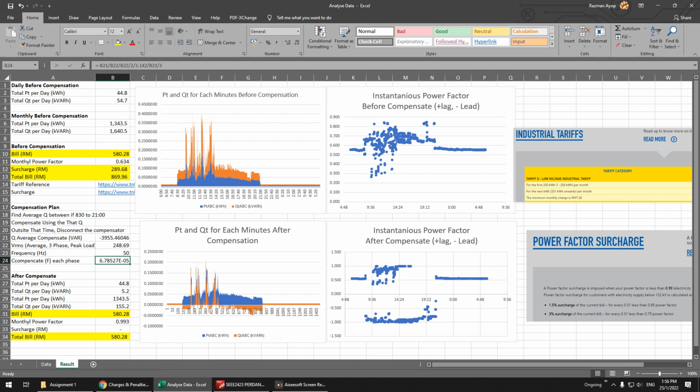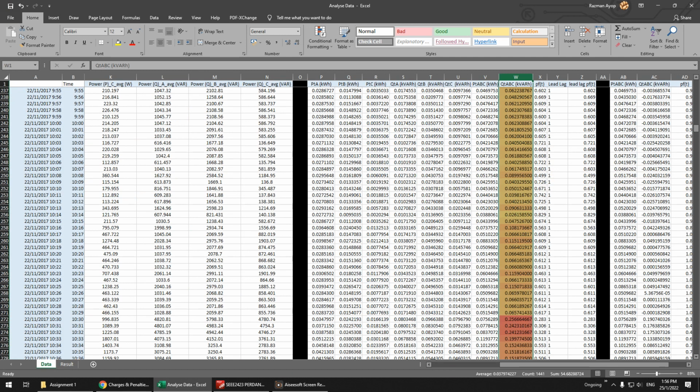Actually, you have to analyze each phase. It is much better if you can analyze each phase. After compensation you have to show it. This is before the compensation, and how about after compensation? You have to calculate back.